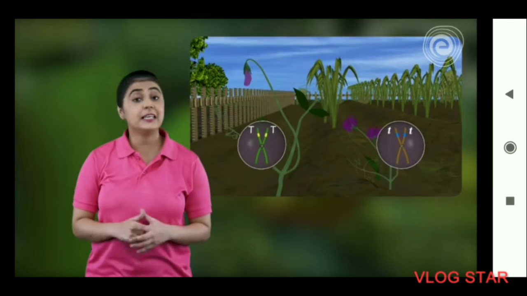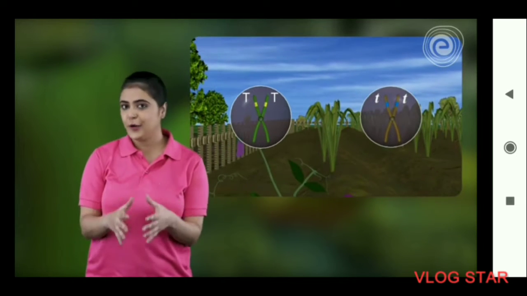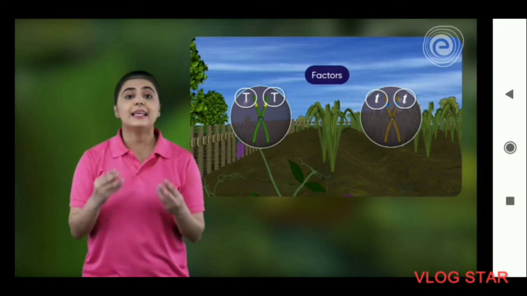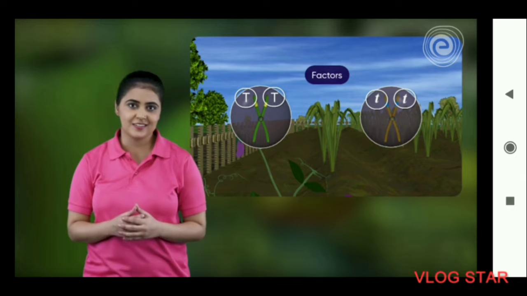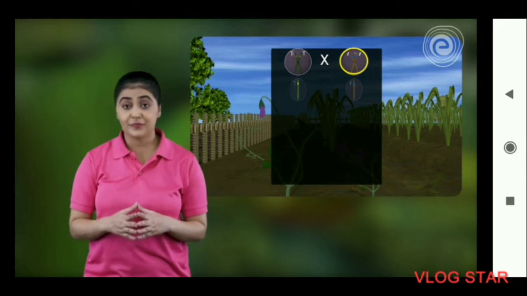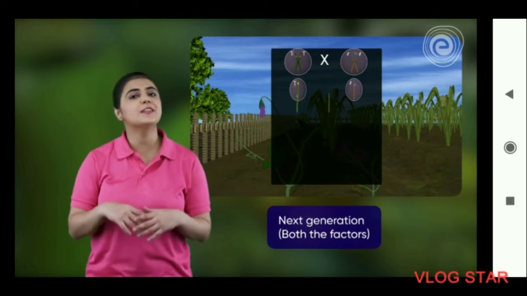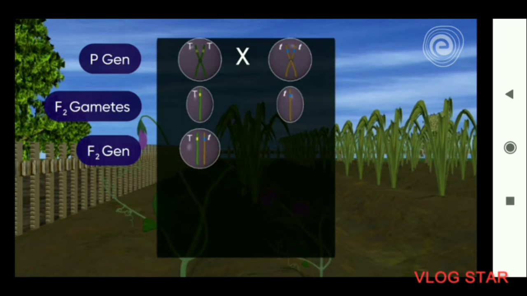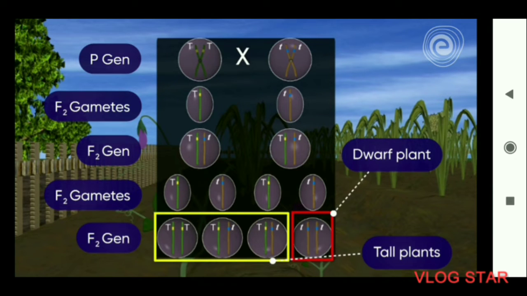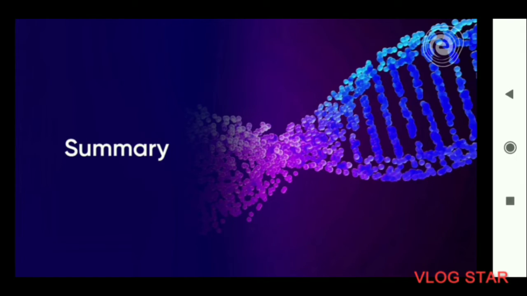From the result, he interpreted that there are units, which he called factors, that control the heredity of characters. When two individuals with different traits are crossed, then the next generation has both the factors. These plants, when self-crossed, show segregation of factors in the offspring, leading to the expression of different traits, namely being tall and dwarf. Let us summarize.